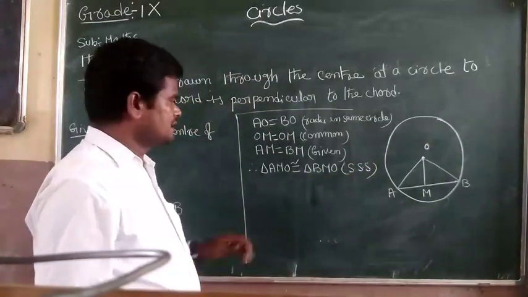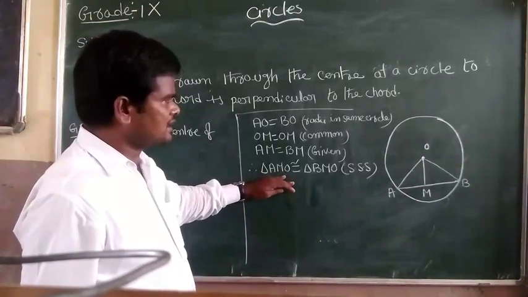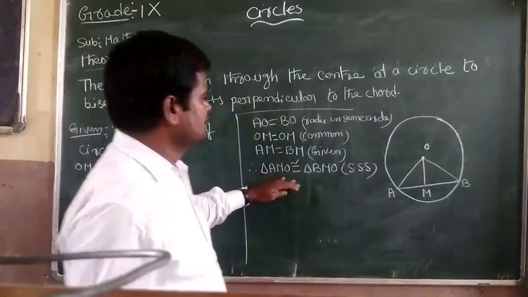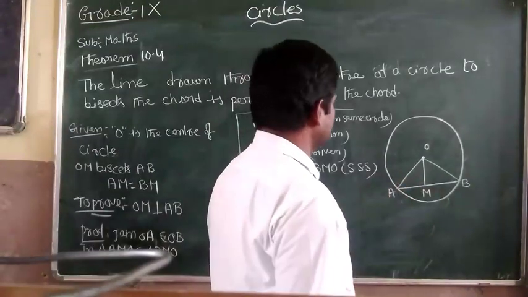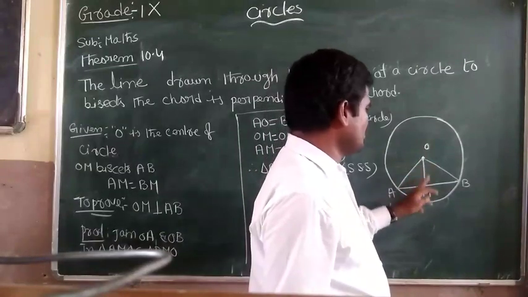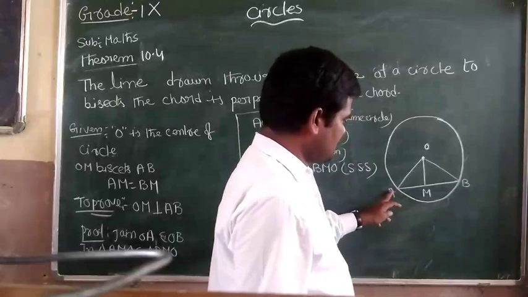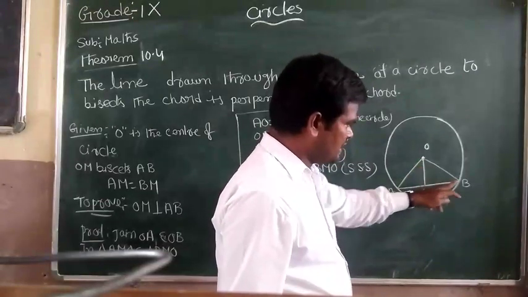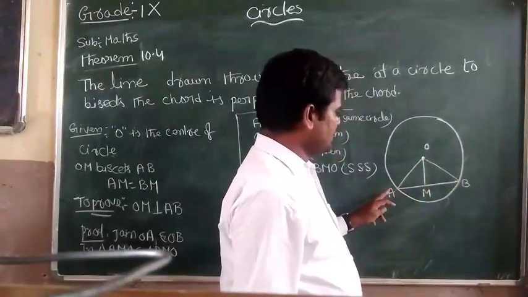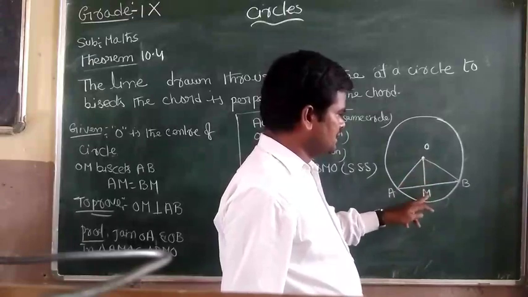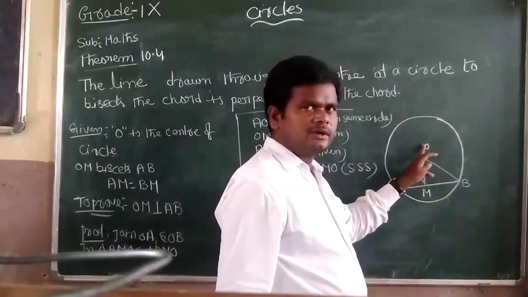When these two triangles are congruent, the corresponding angles are equal. So angle AOM equal to angle BOM. Angle AMO equal to angle BMO.